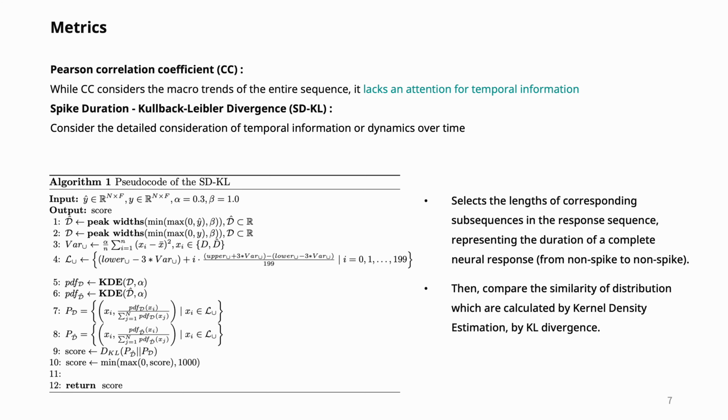In the task of neural encoding, the Pearson correlation coefficient is commonly used to assess the reliability of predicting neural signals. While CC considers the macro trends of the entire sequence, it lacks detailed consideration of temporal information or dynamics over time. In line with the departure point of the VEST loss, we attempt to introduce the factor of spike duration to observe the neuronal encoding performance of the model, which fully considers the characteristics of the neural response.